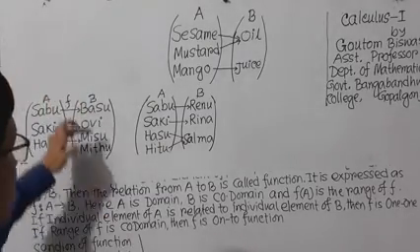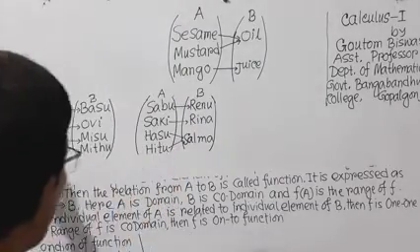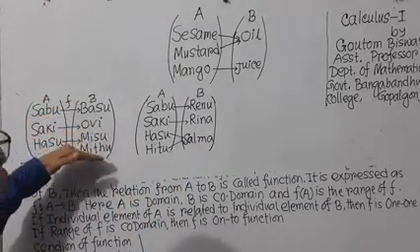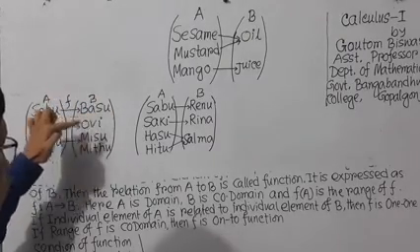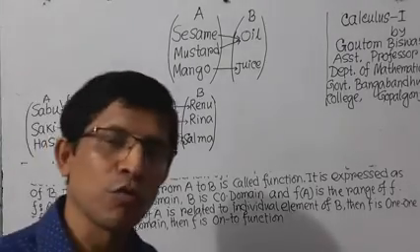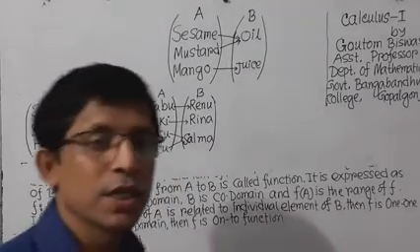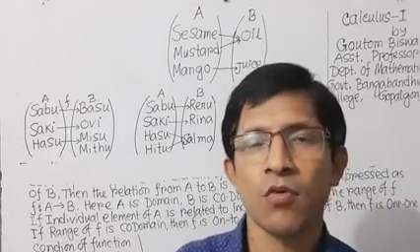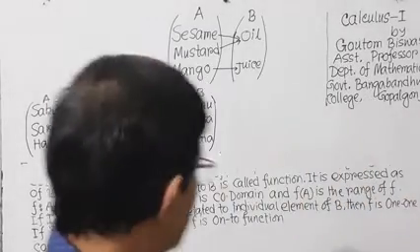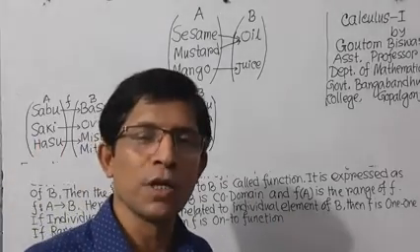Also these three men are in the codomain, and in this codomain there are 4 elements: Basu, Obi, Mishu and Mithu. But among 4 codomain elements, 3 are in the range. So we can say range is a subset of codomain, and here range is not equal to codomain.